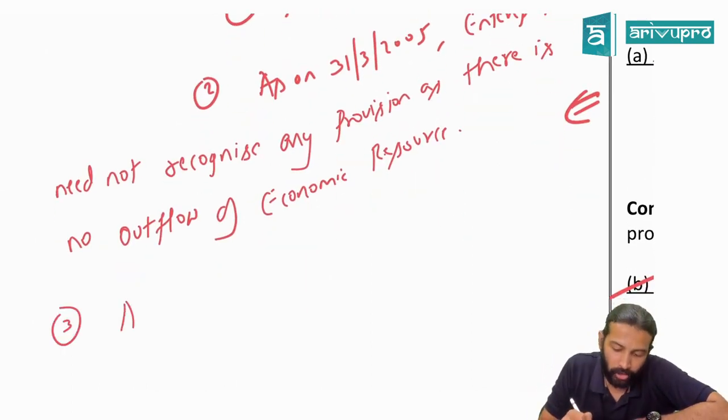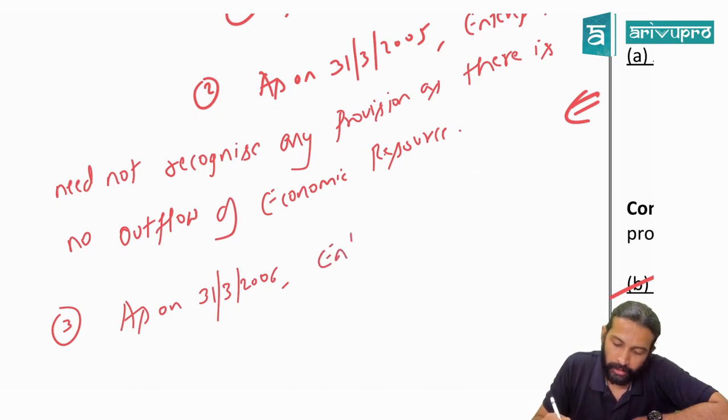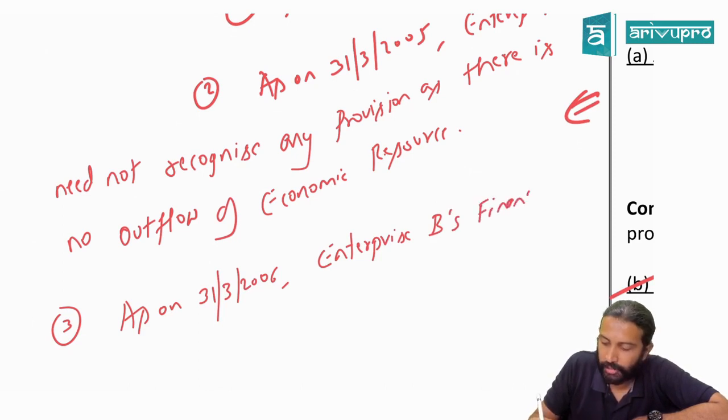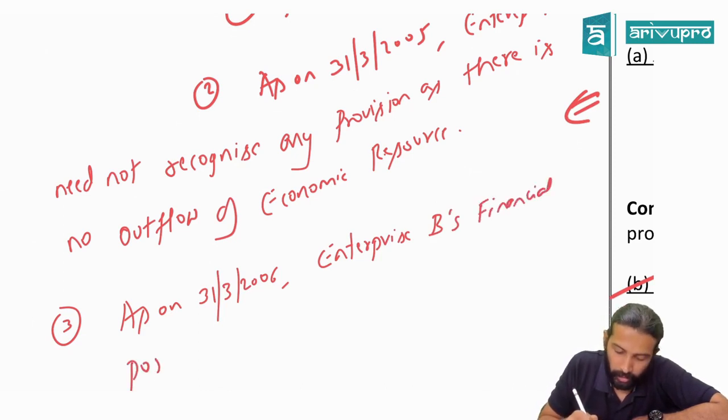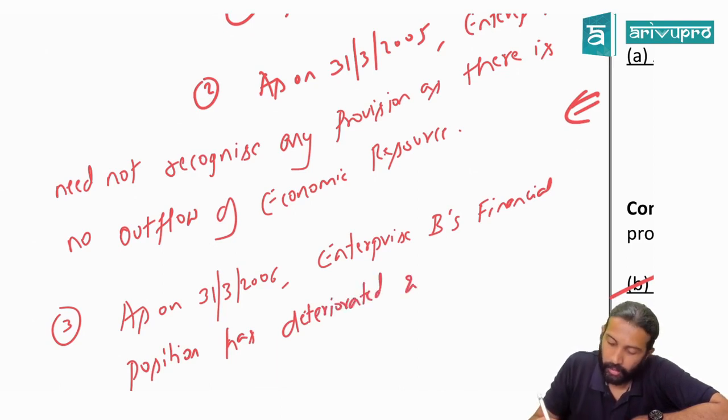Next, you will write, as on 31st March 2006, Enterprise B's financial position has deteriorated and it has been liquidated, and Enterprise B is liquidated.